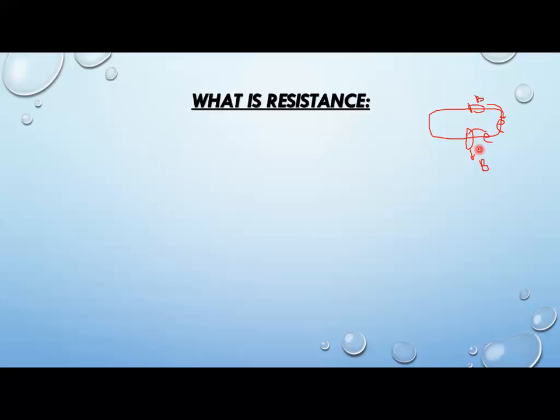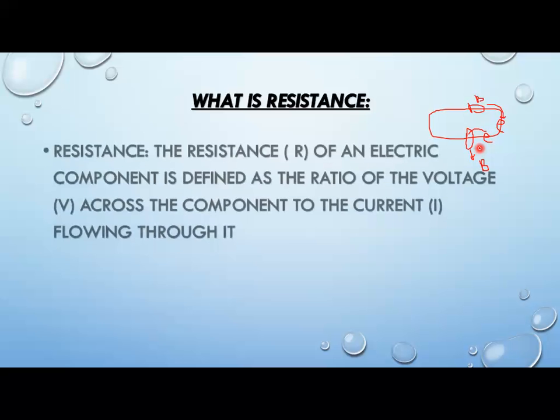Basically, this property of reducing current flow in a substance is called resistance. Due to the loss of energy, the movement of electrical charges slows down and the current reduces. So this property of reducing current flow in a substance is called resistance. If you are going to define it, how will you define it?